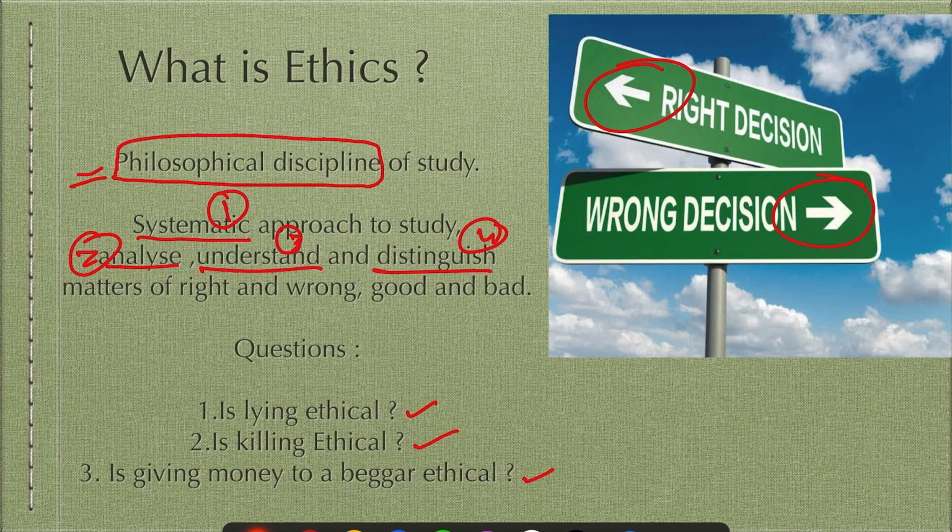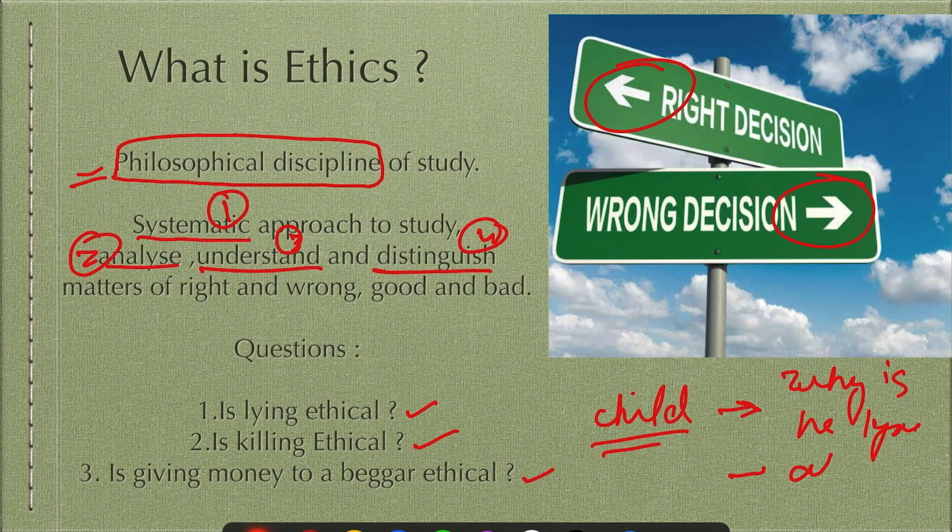Is lying ethical? For example, another example I gave in the last lecture: a child is lying, is it right or is it wrong? Then you will see why he is lying, and what he is lying about. Then if I come to another question: a soldier is lying to save his country in enemy territory.